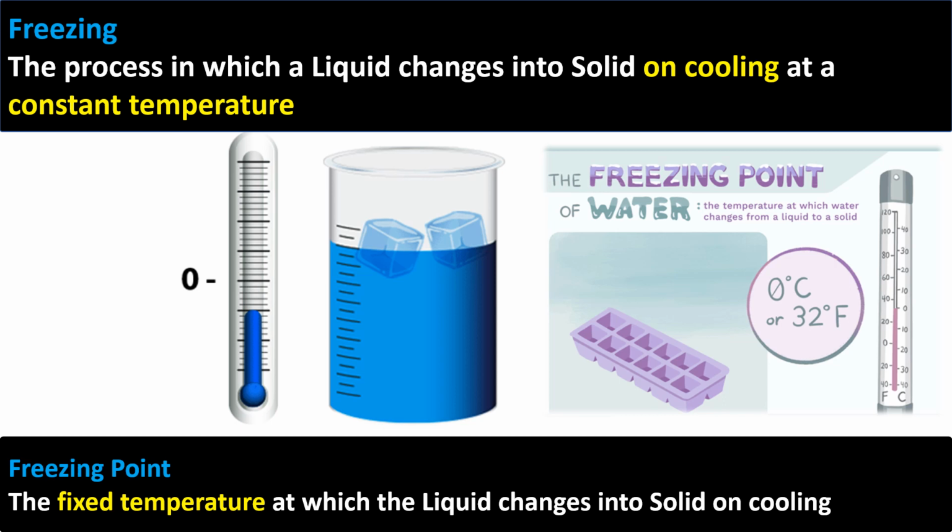So freezing is a process in which liquid changes into solid on cooling, which is important, and constant temperature is also important. Freezing point, it is a fixed temperature. If you write just temperature, it will be wrong. It is a fixed temperature at which liquid changes into solid on cooling.